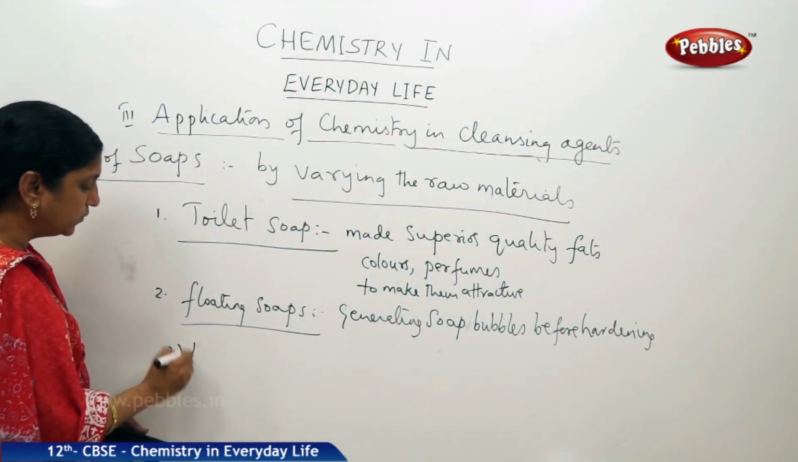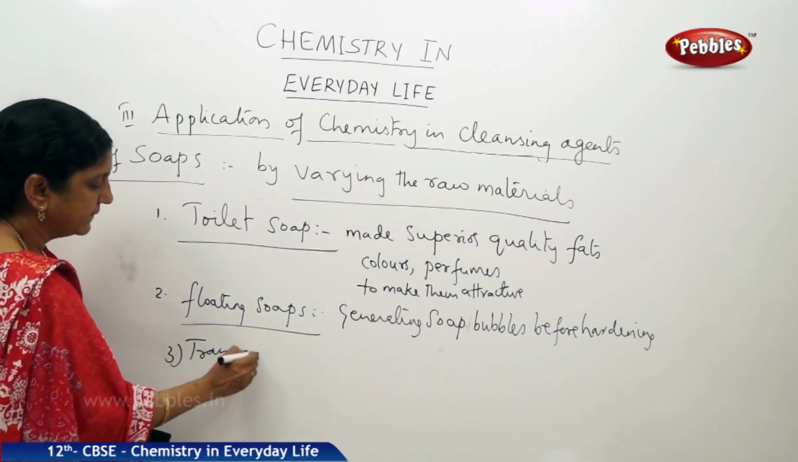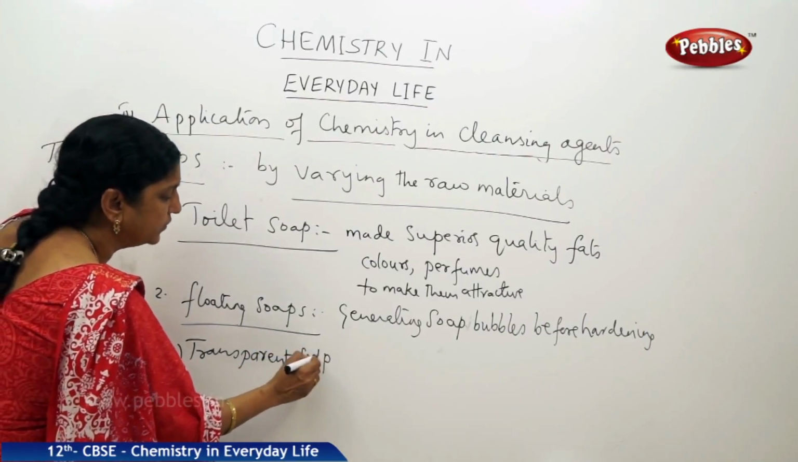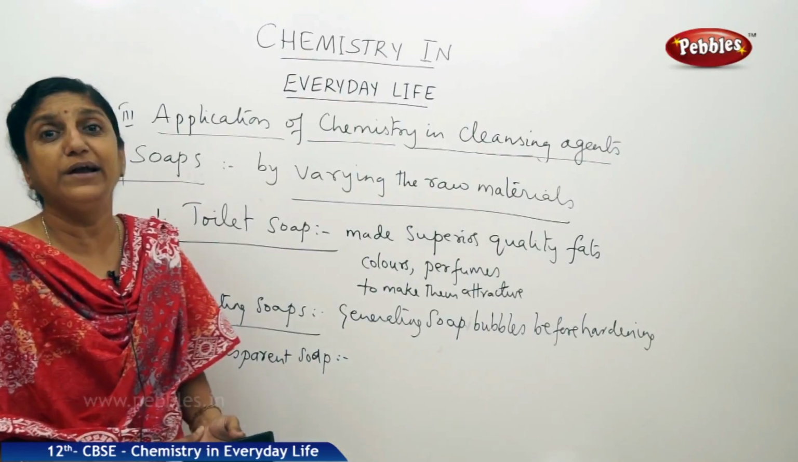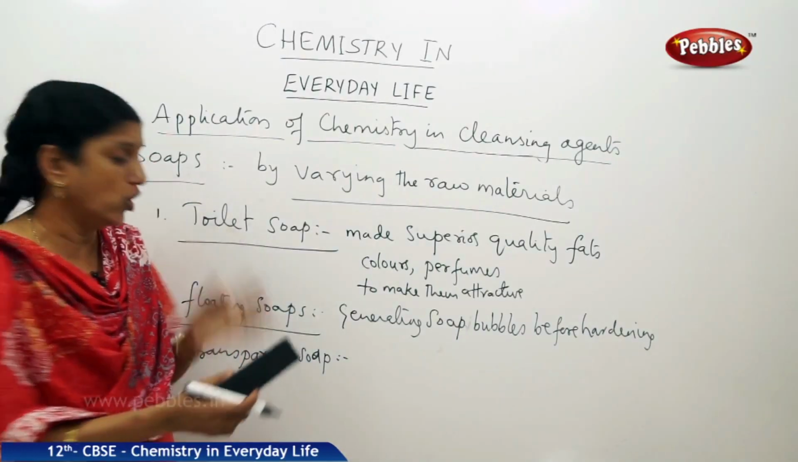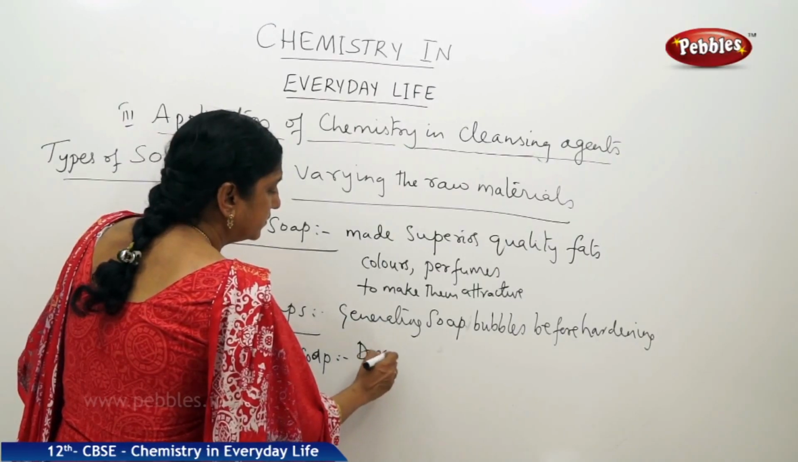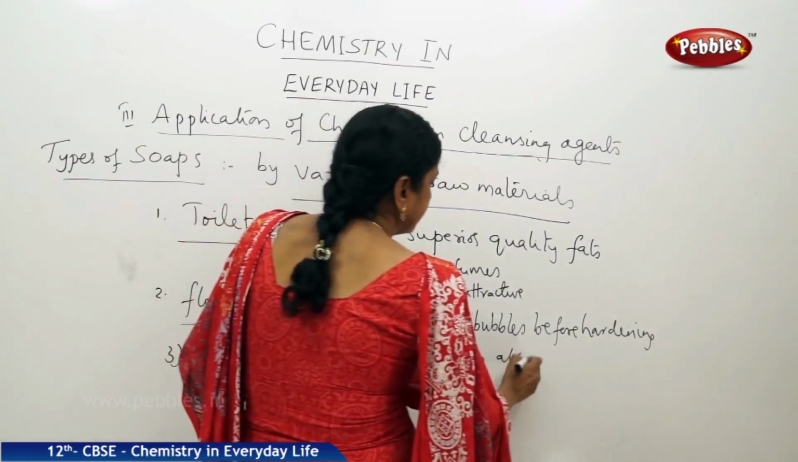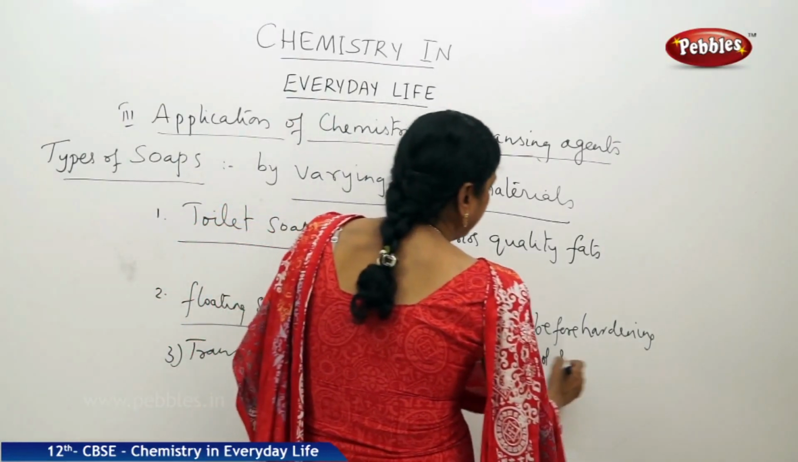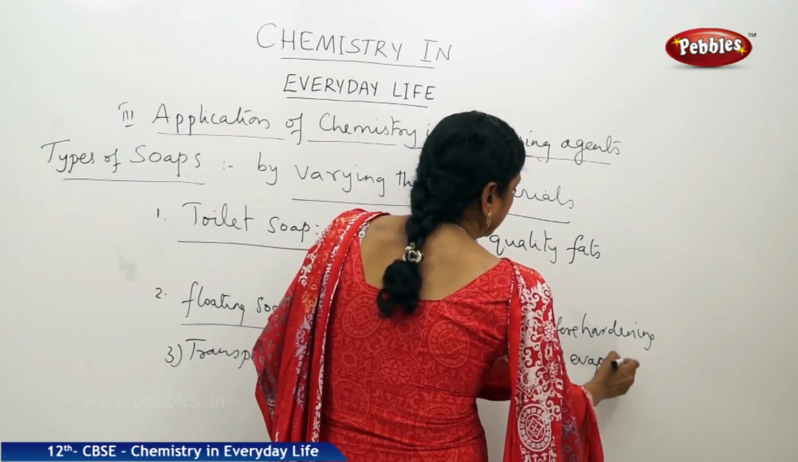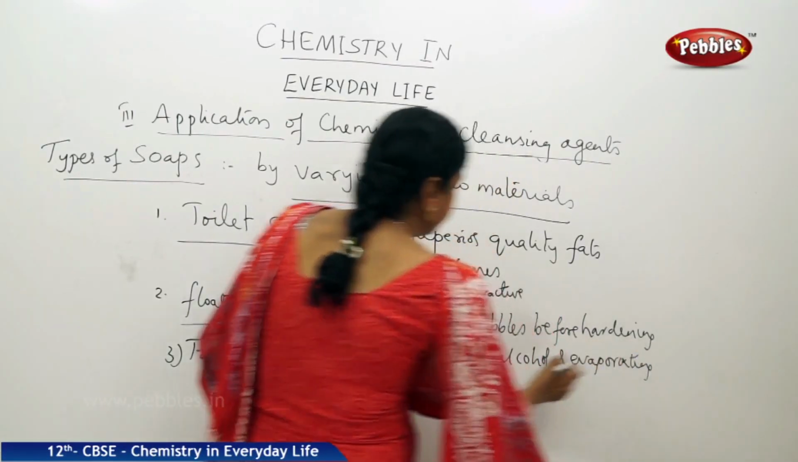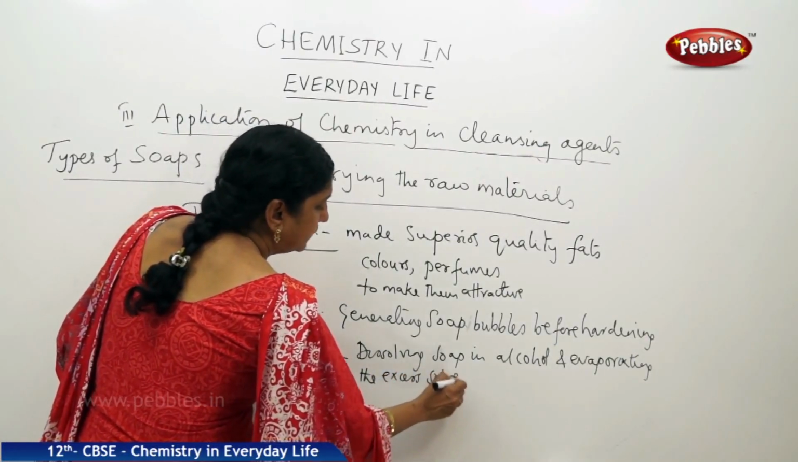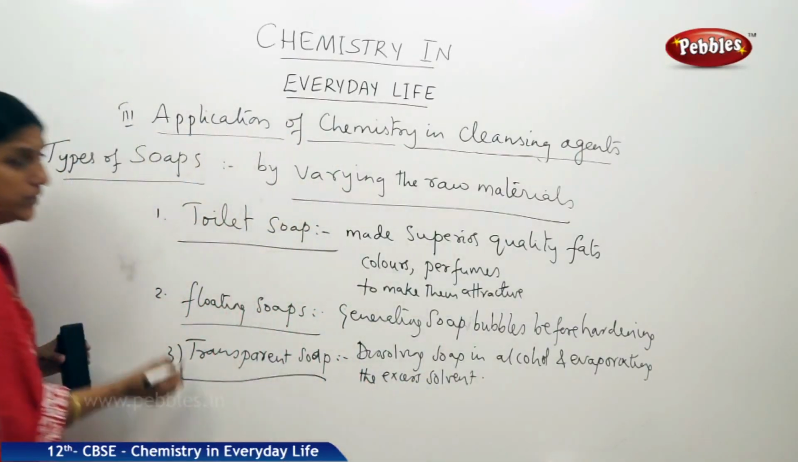Then you have transparent soaps, like Pears. How do you get these transparent soaps? They are obtained by dissolving the soap in alcohol, or preparing the soap in alcohol, and evaporating the excess solvent. This gives rise to what is called transparent soap.